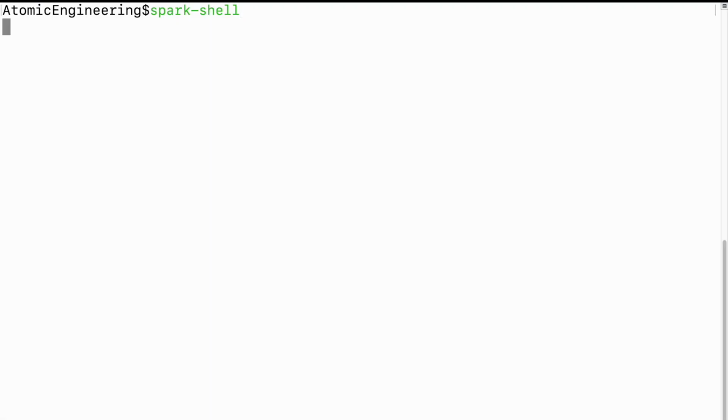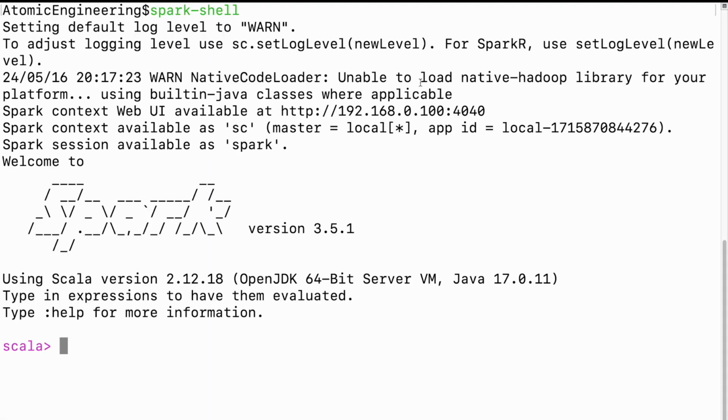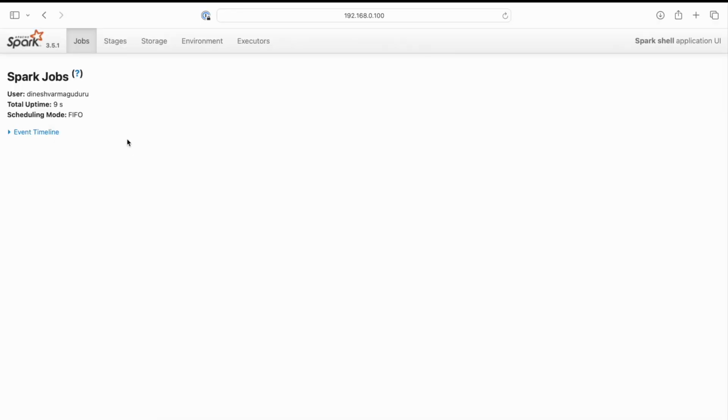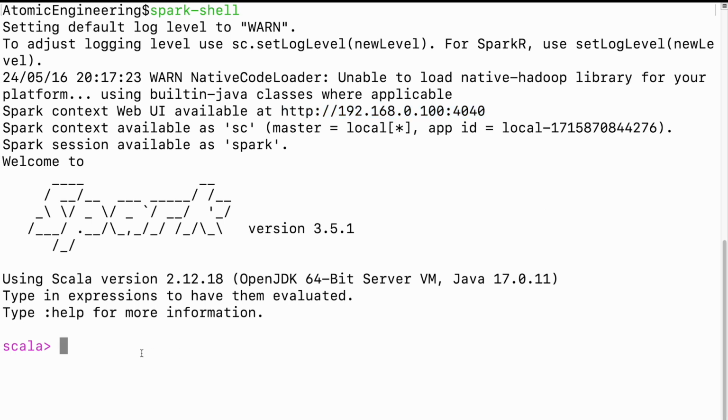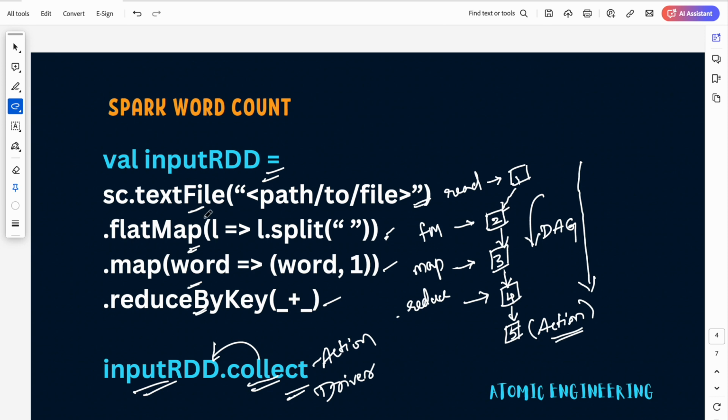I'm starting a Spark shell, and Spark UI is available here. We have our Spark UI here, and there are no stages, there are no jobs. What we are going to do is read a file that is present in my machine and then execute these steps one by one and see what is happening in the Spark UI. So let's execute these steps one by one.